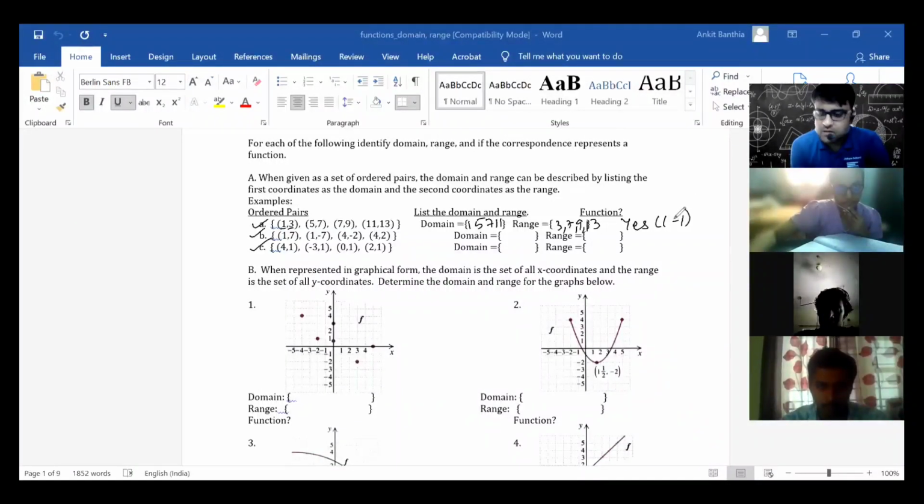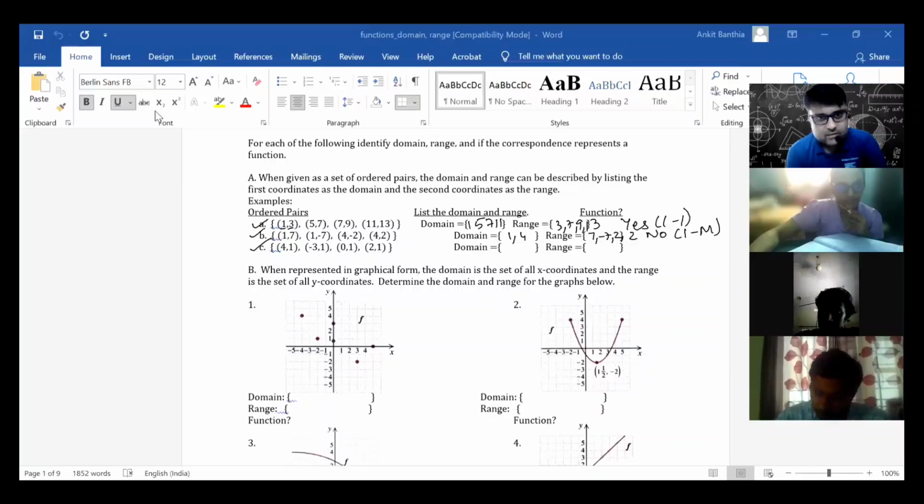It's a one to one, yes, and it is a function. And the second one, what is the domain? 1 and 4. And the range is 7, minus 7, 2, minus 2. Sure. And this is not a function because it's one to many. Perfect. It's a one to many, only a relation, not a function.